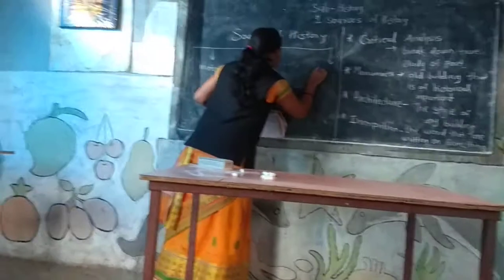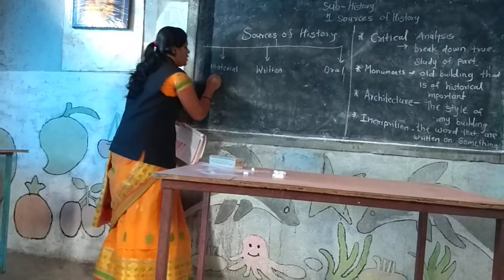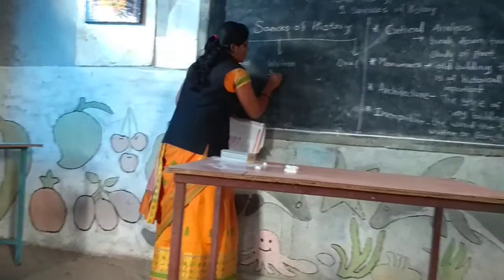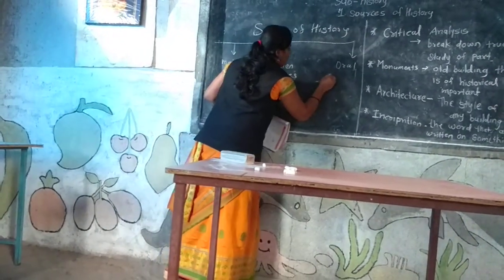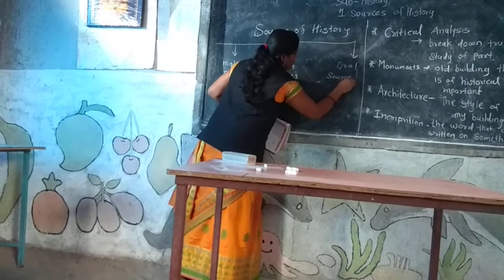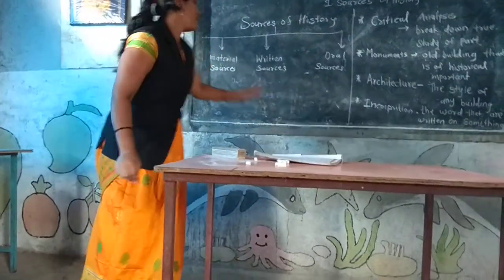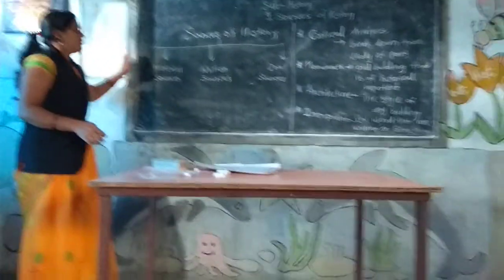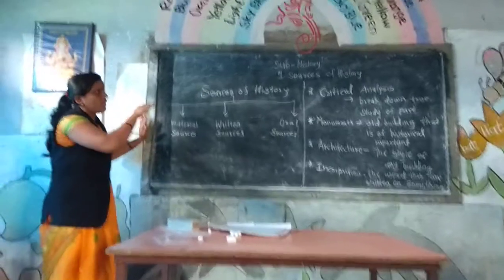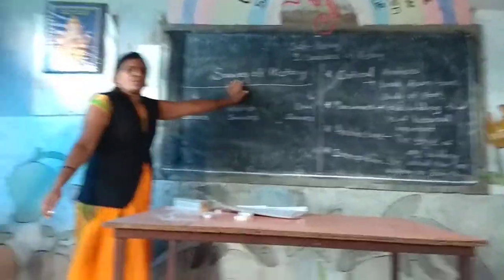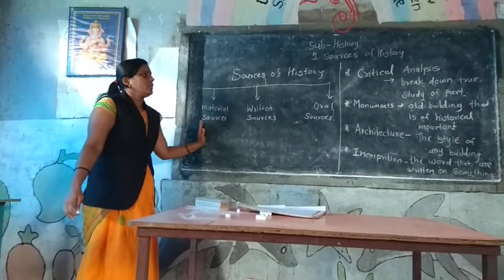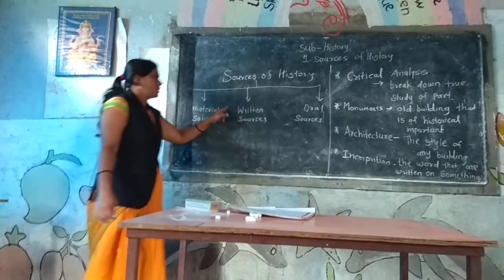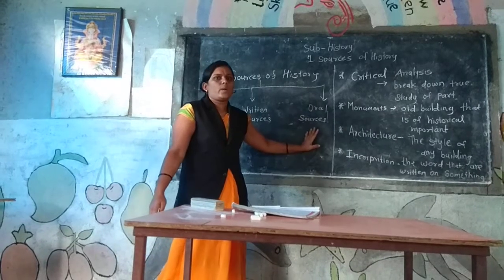And third is oral source. First is written source. Second, written sources and oral sources. This diagram is so important for you, for your sources of history related to this topic. First, sources of history. These sources are distributed in three types. First is material sources, second is written sources, and third is oral sources.